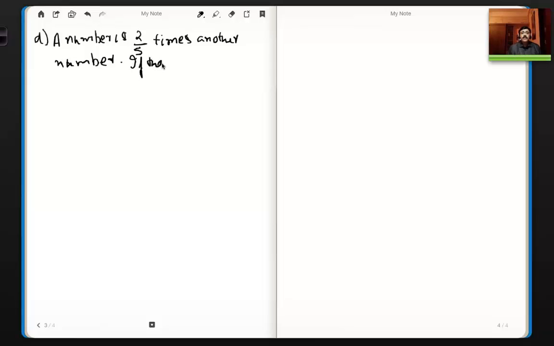If their sum is 70, find the numbers. So here you have two numbers, and those two numbers are related to each other. So now, first number, assume it is... Okay, there are two numbers here, right?